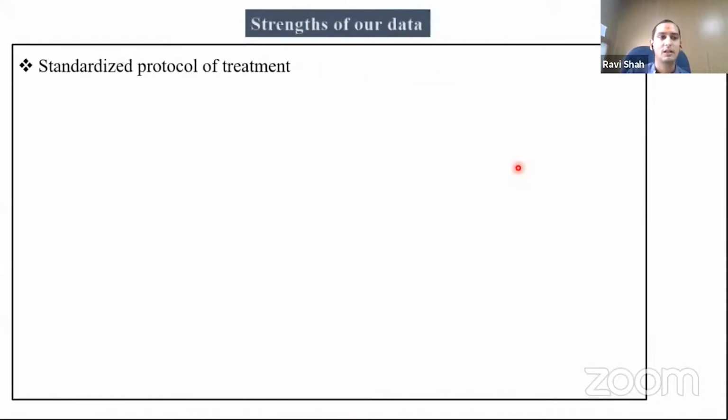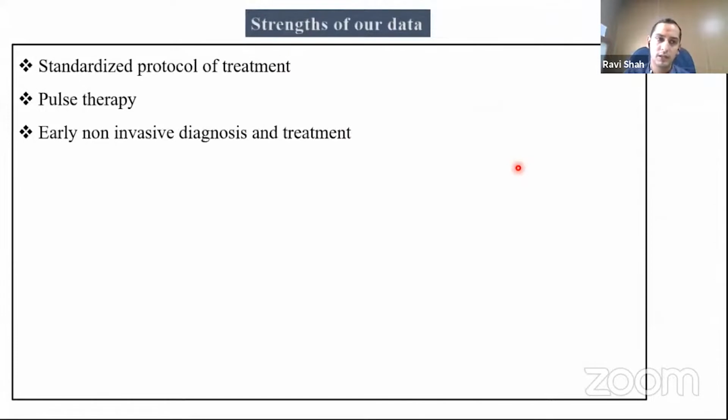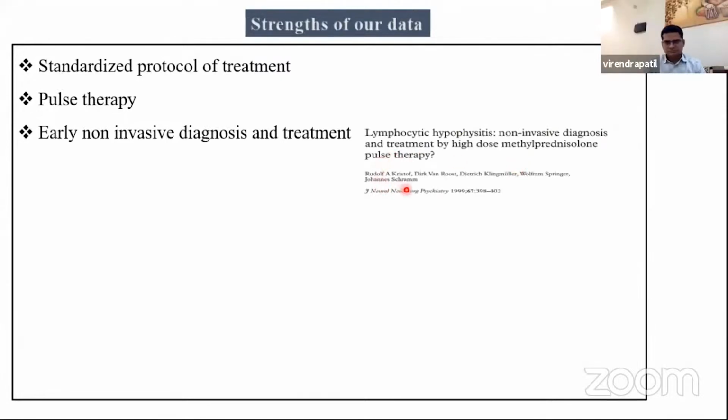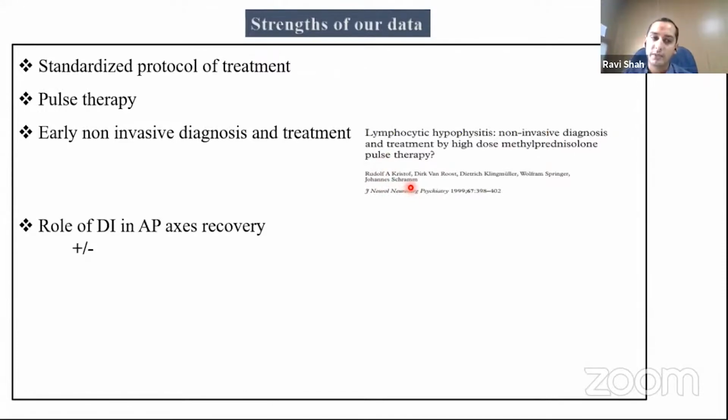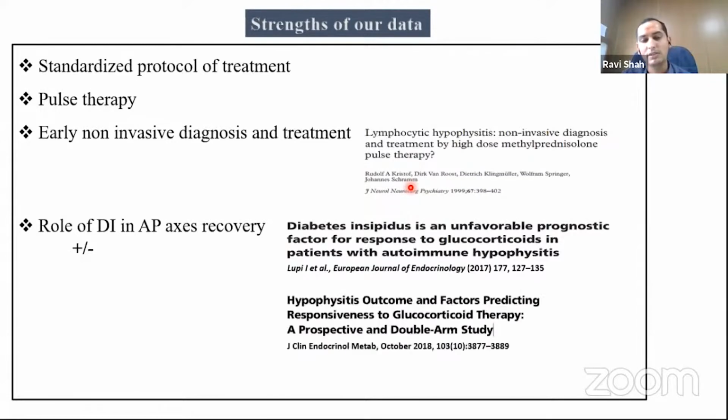So the strengths of our data: it's based on a standardized treatment protocol using pulse glucocorticoid therapy, and early non-invasive diagnosis and treatment can lead to a complete recovery of the anterior pituitary axis. This was consistent with the earlier observation by Christoph et al. in 1999. The role of DI in anterior pituitary axis recovery remains debated, with one study saying it's an adverse prognostic factor and a second study saying it's a good prognostic factor. But in our study, we could not identify any predictive role of DI, though the number of patients having DI was quite few.